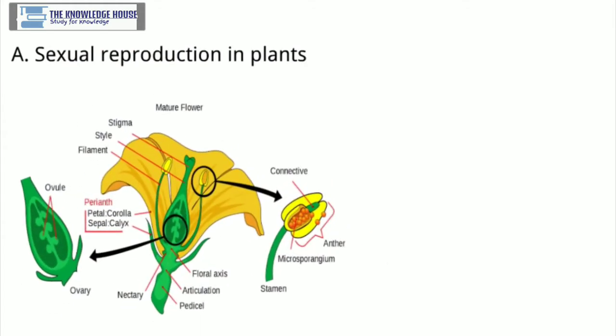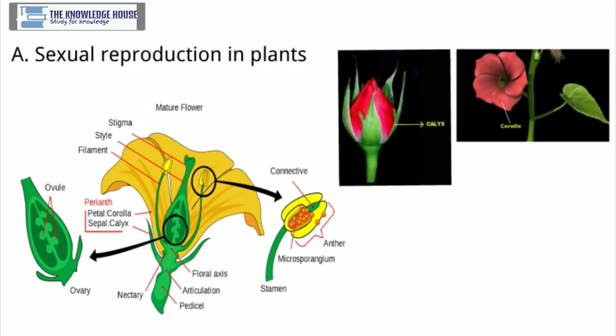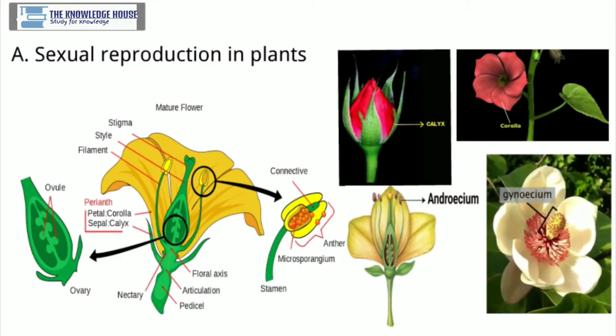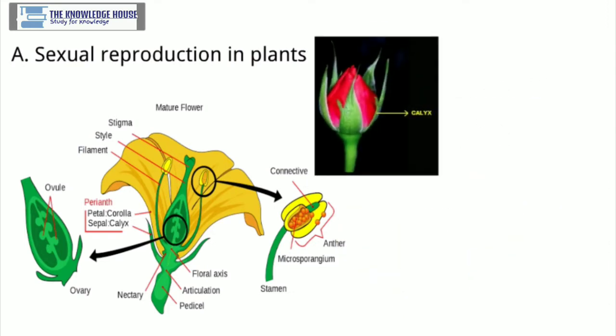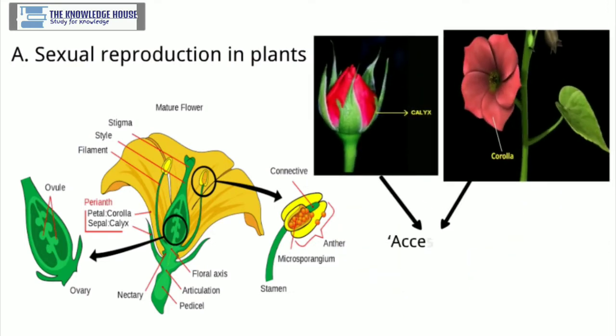A. Sexual reproduction in plants. Flower is the structural unit of sexual reproduction in plants. It consists of 4 floral whorls as calyx, corolla, andrecium, and gynoecium, arranged in sequence from outside to inside. Andrecium and gynoecium are called essential whorls because they perform the function of reproduction, whereas calyx and corolla are called accessory whorls because they are responsible for protection of inner whorls.